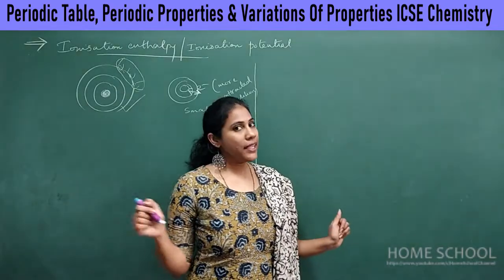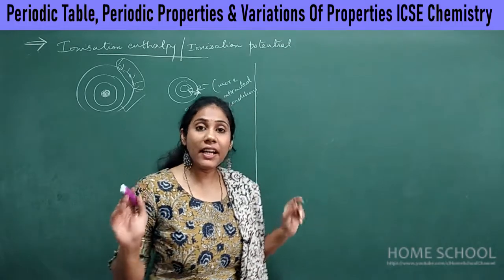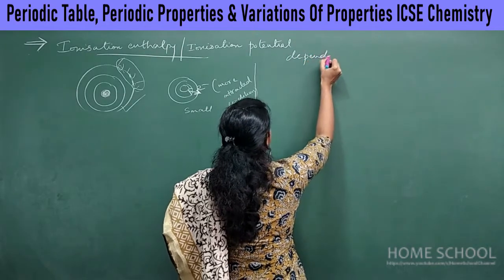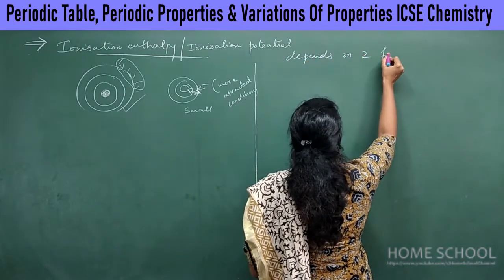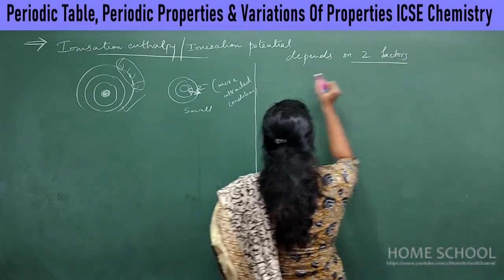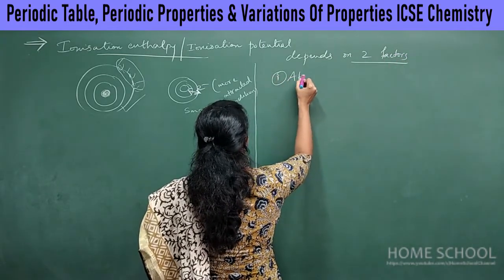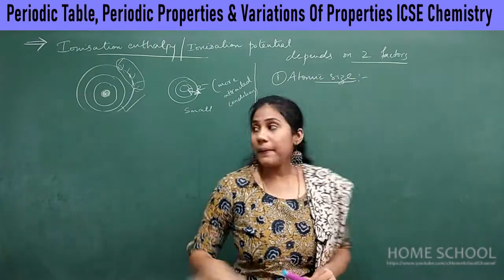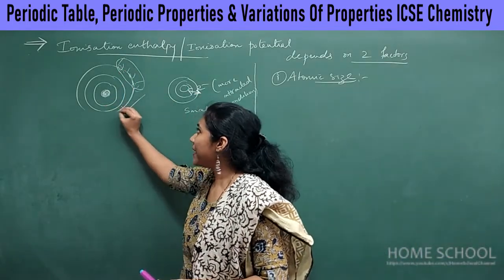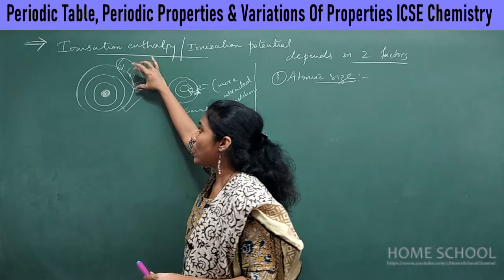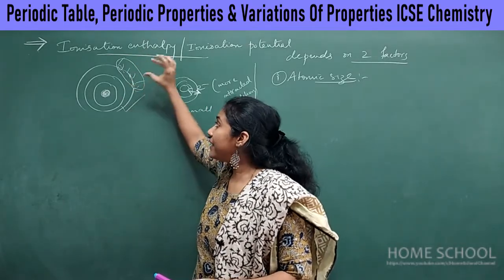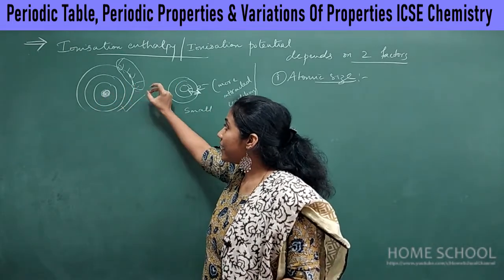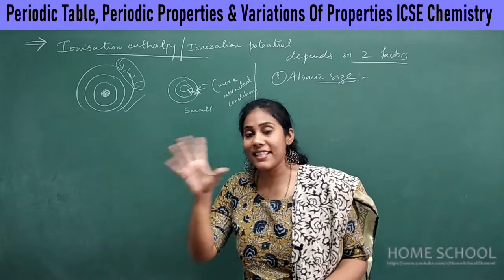Like other periodic properties, ionization enthalpy also depends on two factors. Very important. The first one is atomic size. If the atom is bigger, the last electrons are placed very far away and do not experience much attraction from the nucleus. In that case, you can easily remove the electron with less energy.